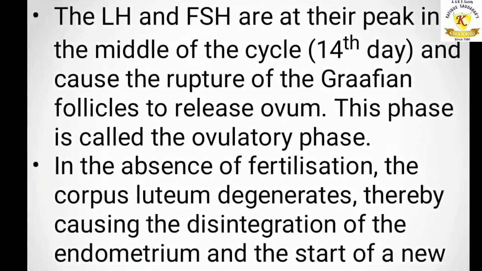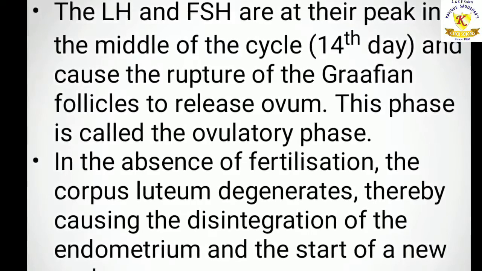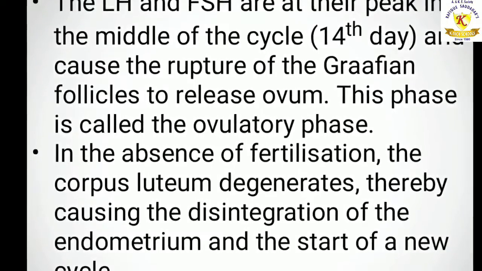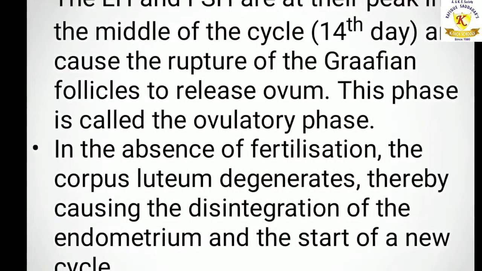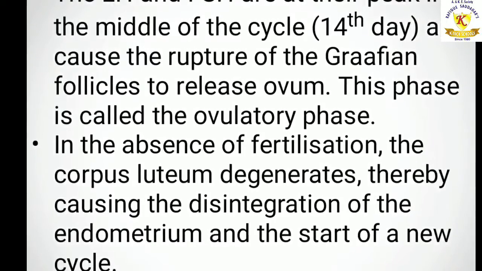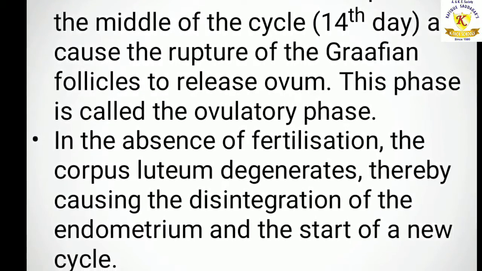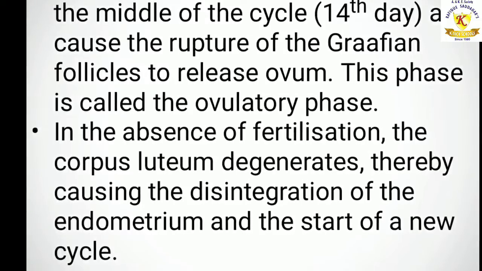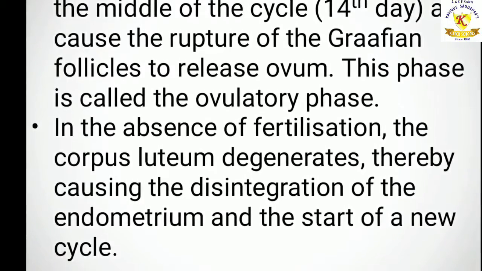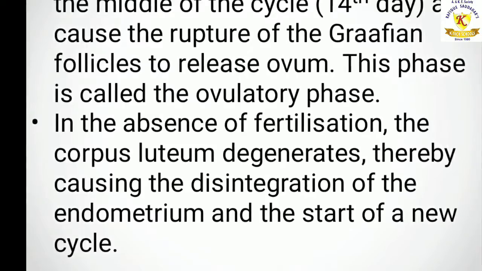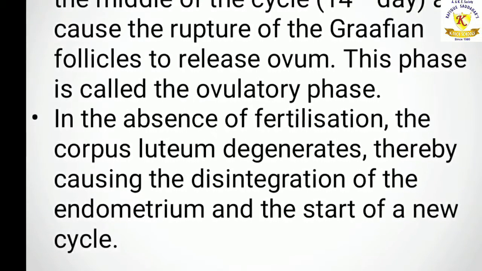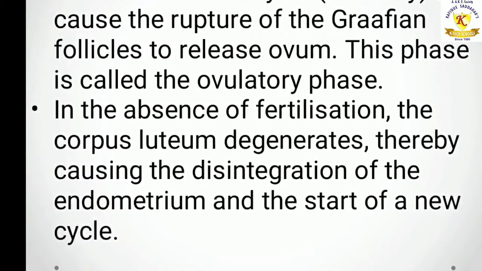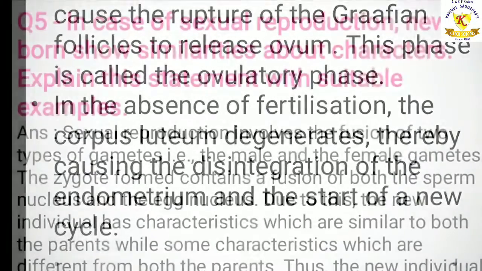The LH and FSH are at their peak in the middle of the cycle, the 14th day, and cause the rupture of the Graafian follicle to release the ovum. This phase is called the ovulatory phase. In the absence of fertilization, the corpus luteum degenerates, thereby causing the disintegration of the endometrium, and a new cycle begins. So this is the menstrual cycle in brief.